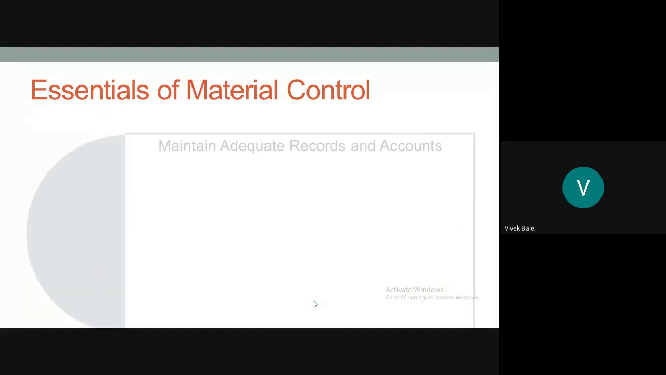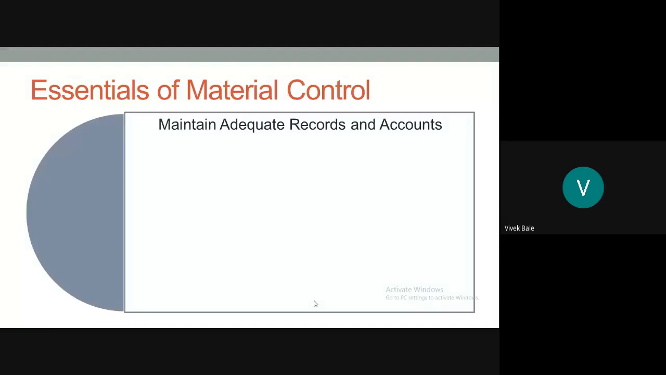Okay. Now, next point in the essentials of material control is to maintain adequate records and accounts. To maintain the records and accounts means at the stage of material receipt, consumption, and stocking. Whenever you are carrying out the production processes, how much material is used and how much material we have received, that proper accounting record has to be kept. When you keep the accounts, then material control can be possible.